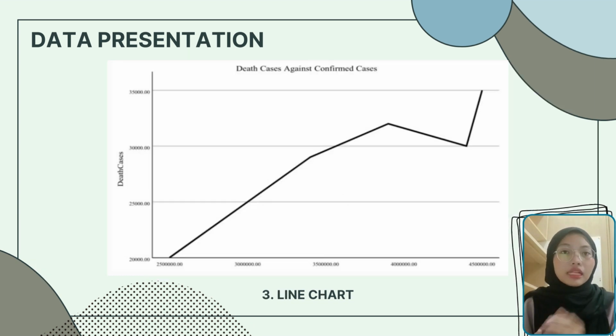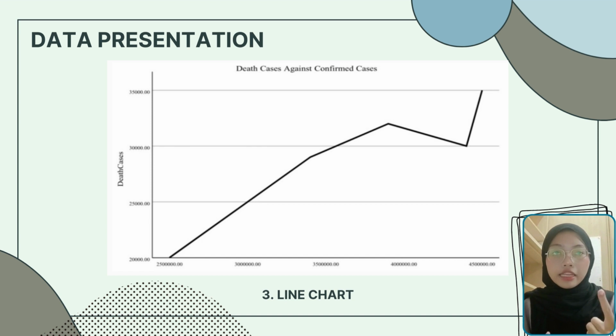Then we also have a line graph. Our line graph shows that the death cases increased with the increase of reported cases of COVID-19 in 5 countries, which are Greece, Canada, Malaysia, Thailand, and Slovakia.